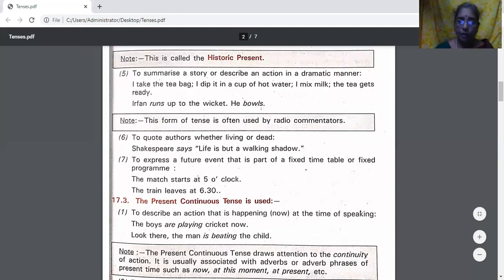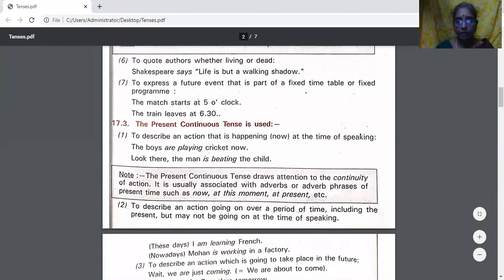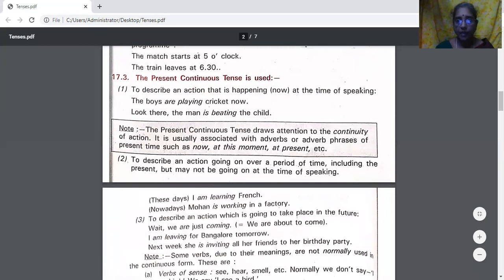Now we move to present continuous tense. In present tense we have simple present, present continuous, present perfect, and present perfect continuous. We have four types, sorry. So the second one is the present continuous tense. To describe an action that is happening now at the time of speaking.